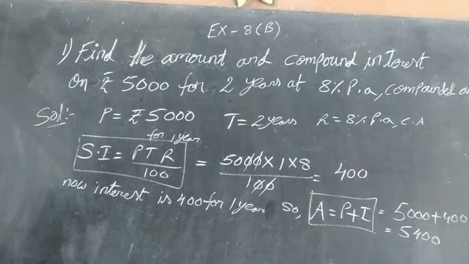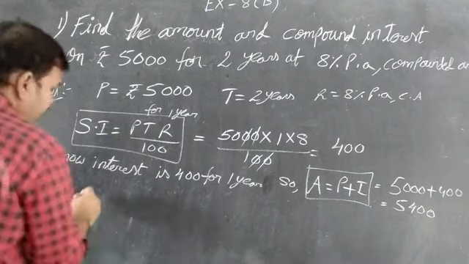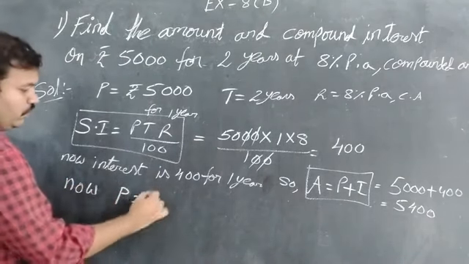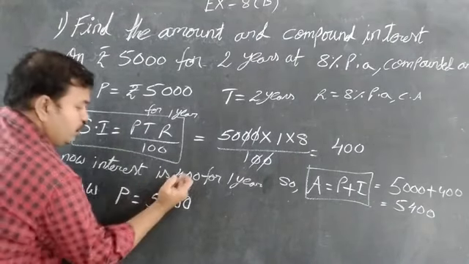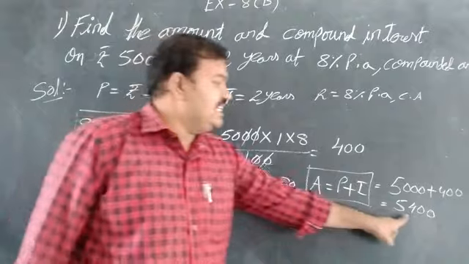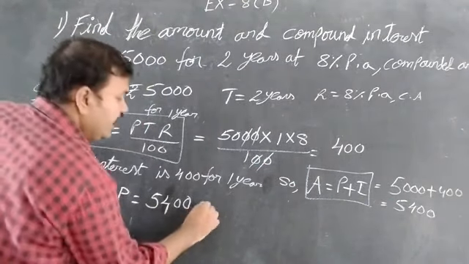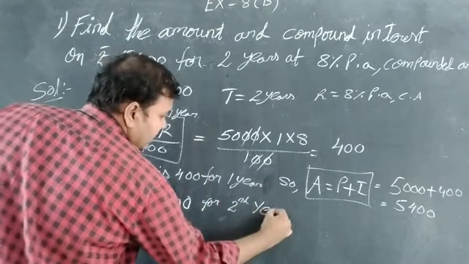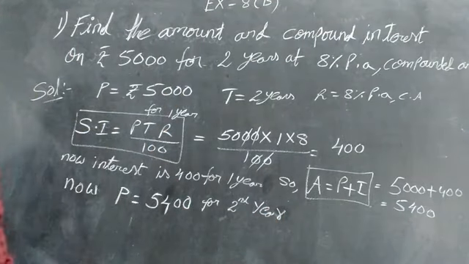5400. This 5400 will become the principal. Now P is equal to 5400 for the second year. That means 1 year is completed. First year is completed. We are starting with the second year.